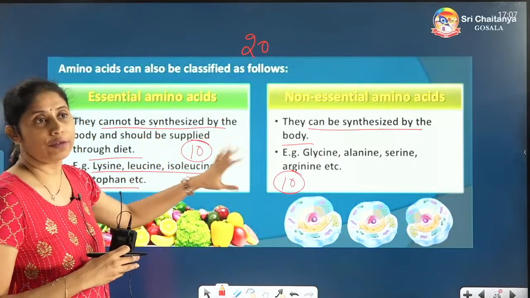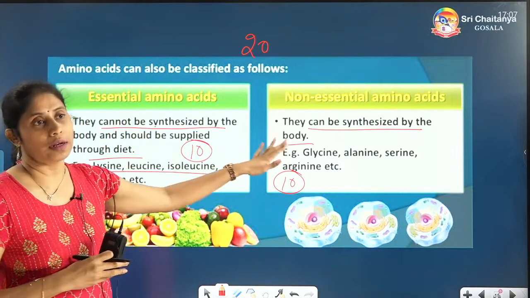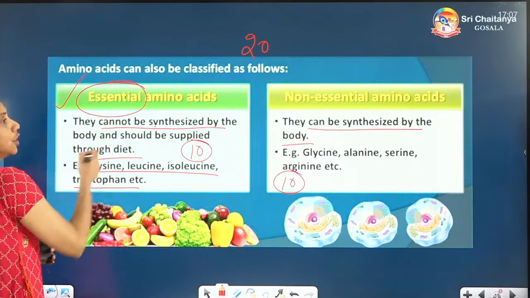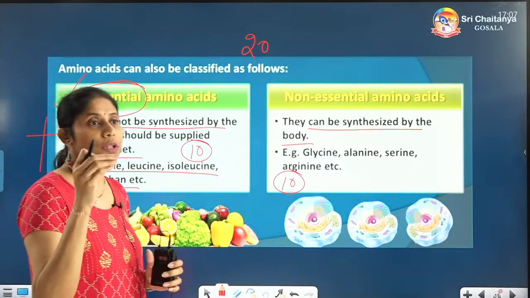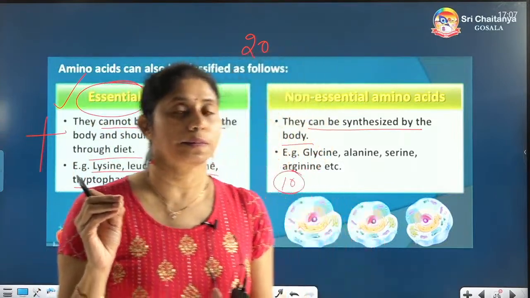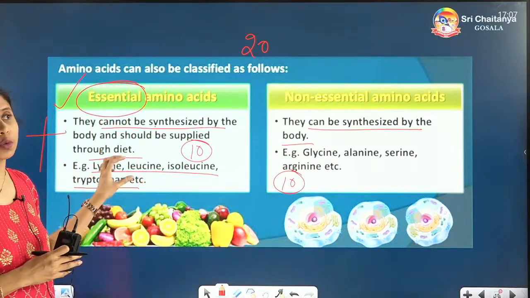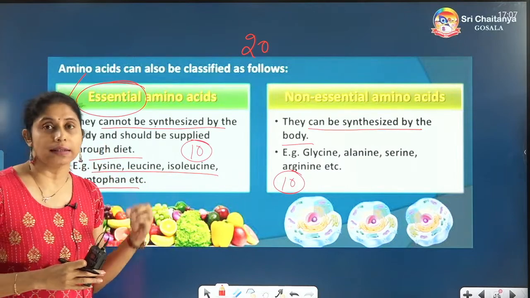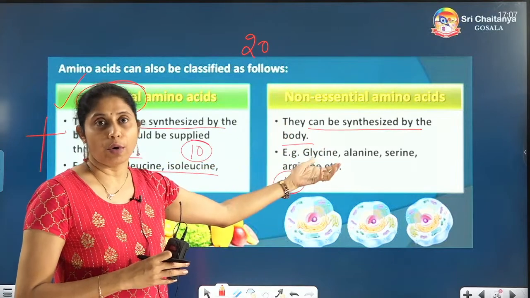So which ones do we have to supply through our diet? Essential or non-essential? Essential should be supplied with the diet. So essential amino acids should be supplied through our diet only because our body cannot synthesize them. Non-essential can be synthesized by our body.